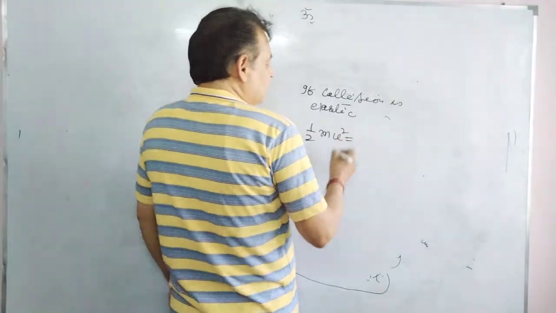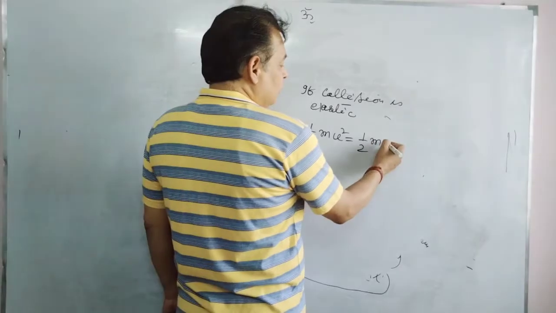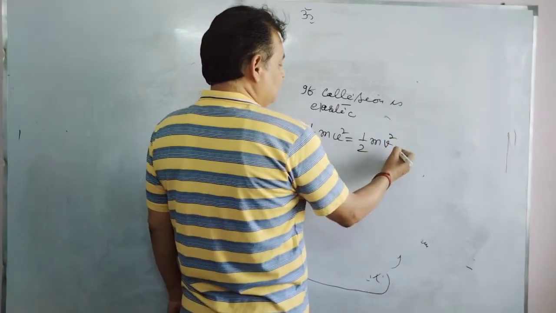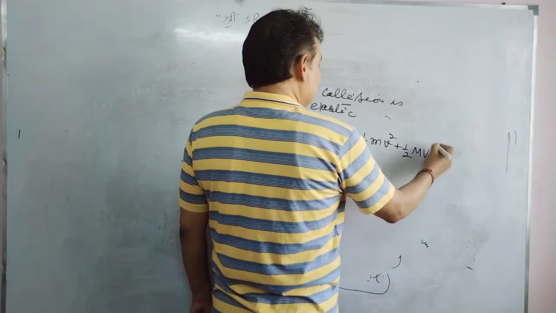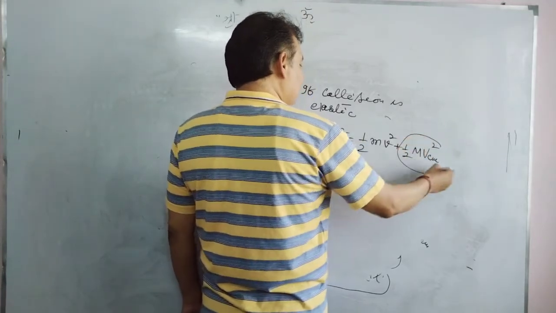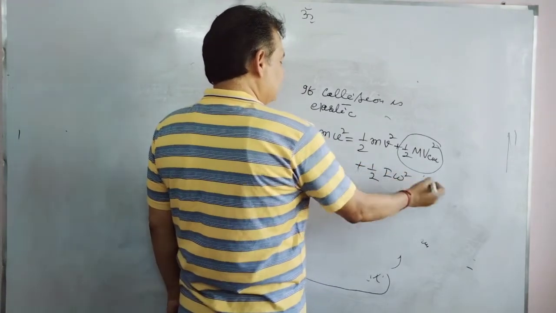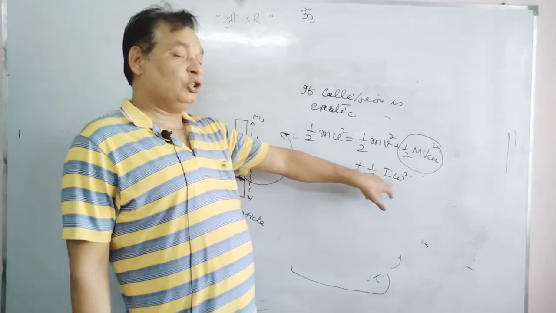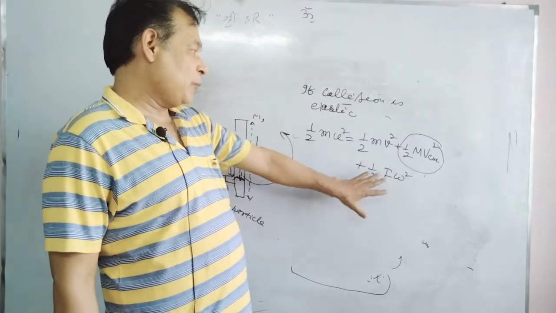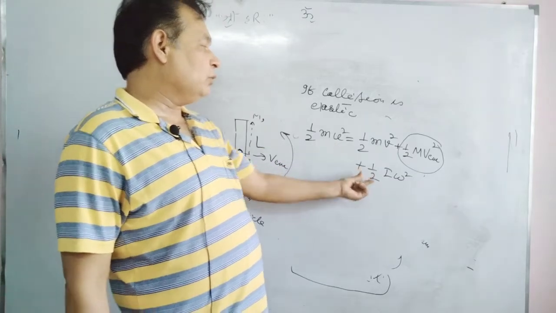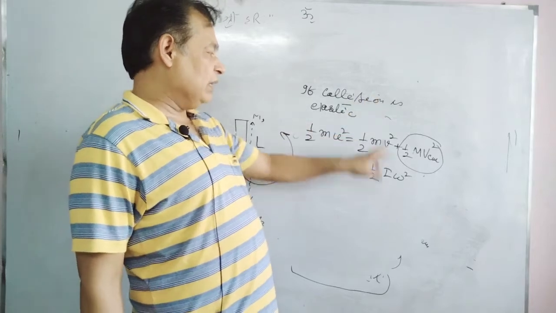Final kinetic energy will be half m, the mass of the particle, times the final velocity of the particle squared, plus half capital M V_CM squared, that is the linear kinetic energy of the rod, plus half I omega squared. This is the rotational kinetic energy of the rod with respect to the axis passing through the center of mass. The initial kinetic energy will be equal to all these three quantities if the collision is elastic.